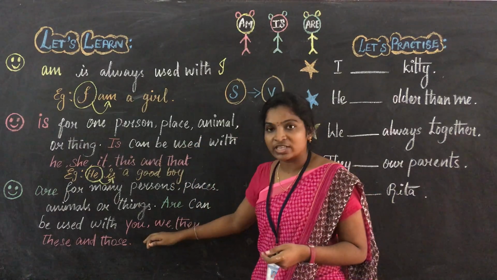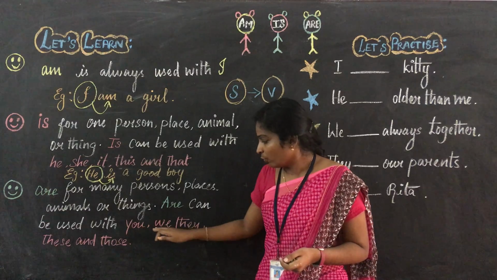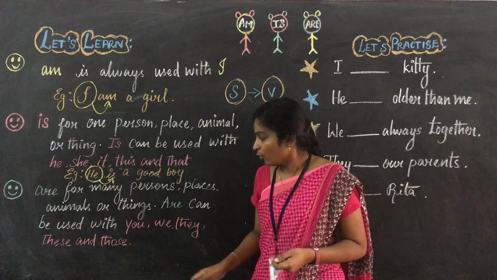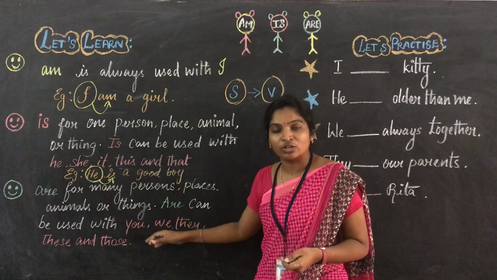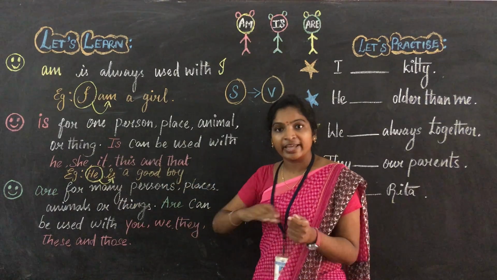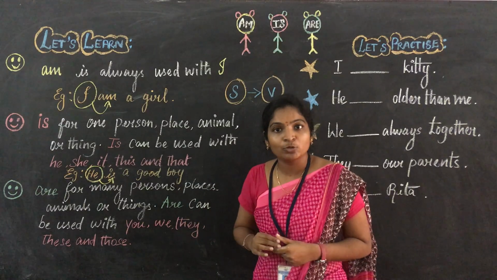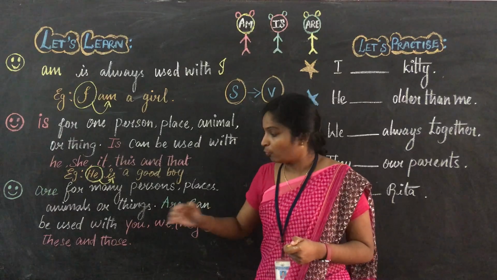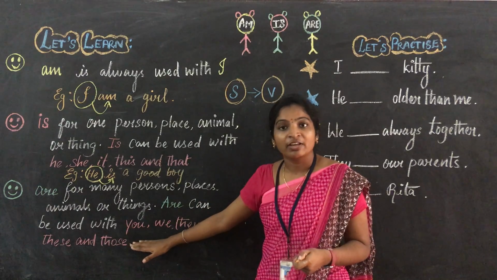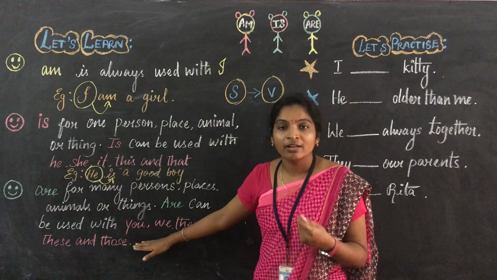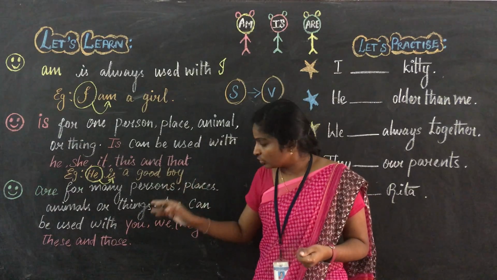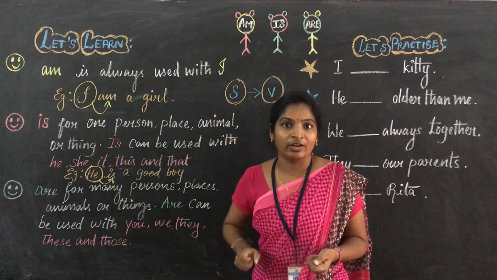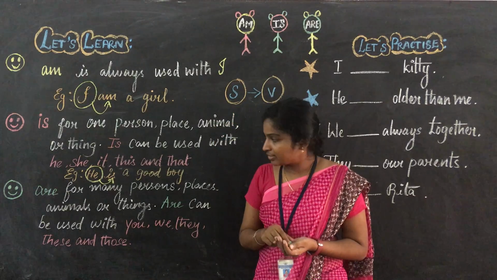What are the words? You just see here, you, we, they, these, those. For these words, next to these words, what do we have to write? We have to give the plural verb. For this plural subject, we have to give the plural verb. Are you clear? Okay, let us see the example.